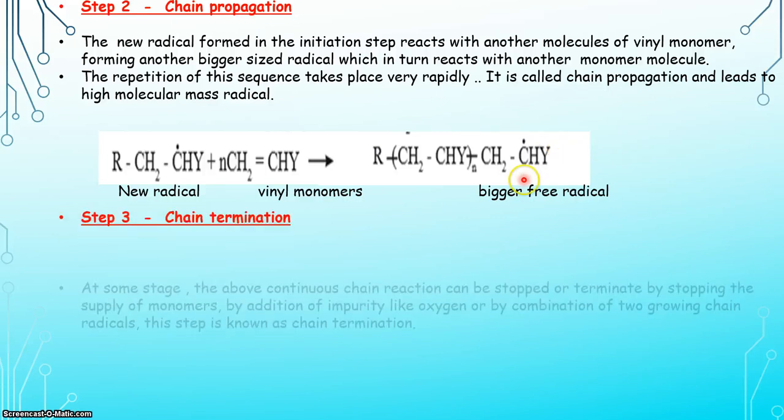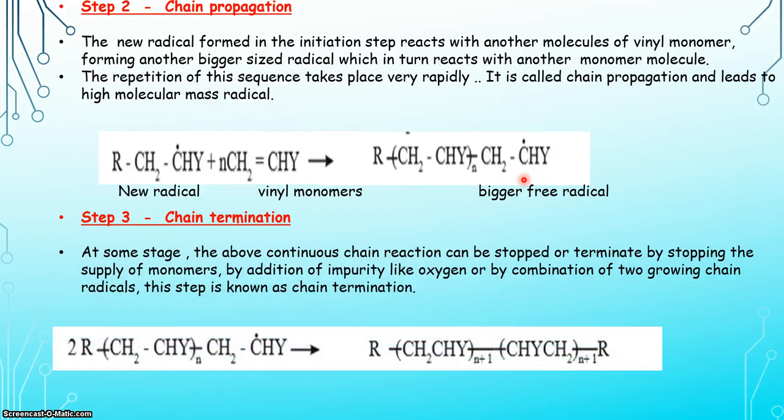The next one, step 3, is the chain termination step. At some stage, the above continuous chain reaction can be stopped or terminated by stopping the supply of monomers, or by addition of impurities like oxygen, or by combination of two growing chain radicals.